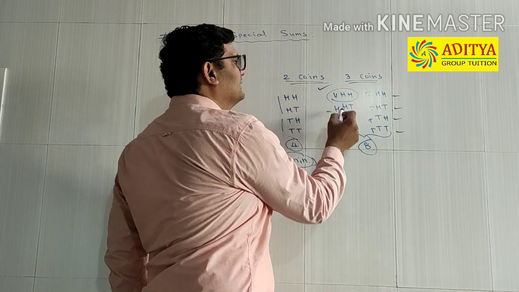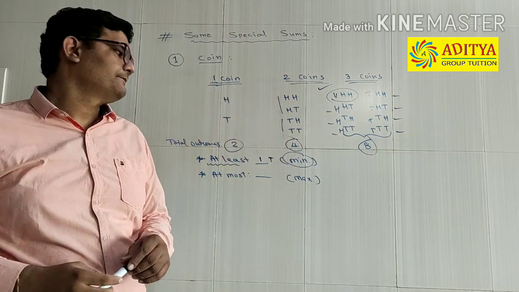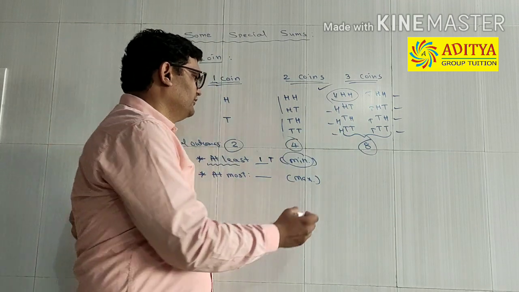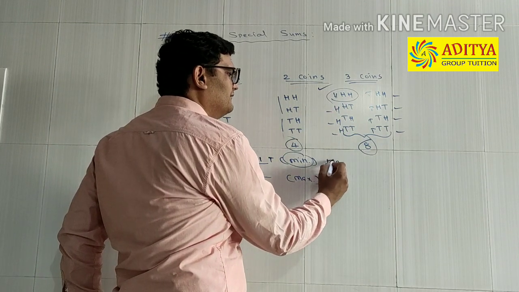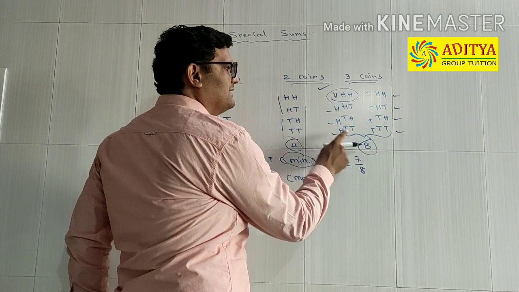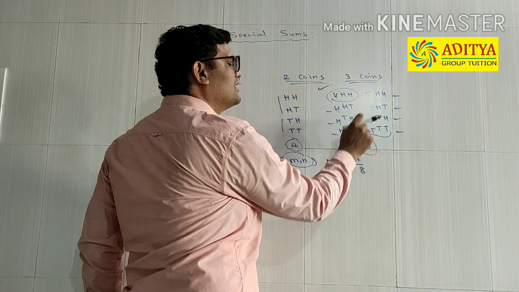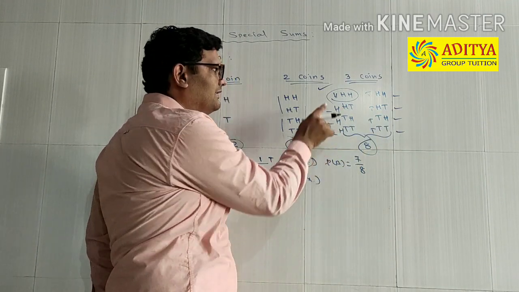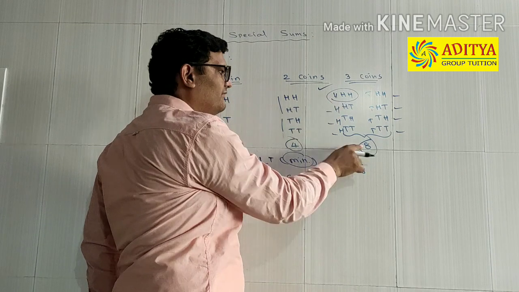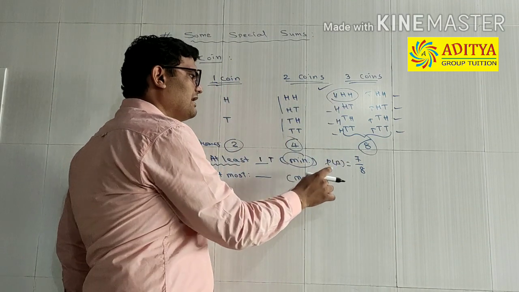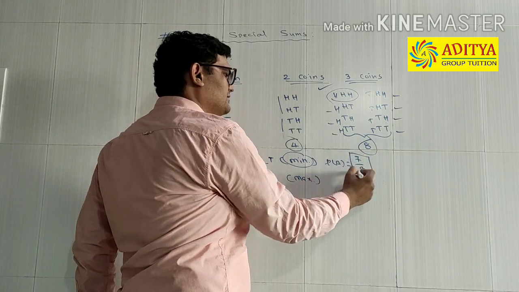Why haven't we selected this one? Because it does not contain even a single T. That's why we haven't selected it. So the probability for this event will be equal to 7 upon 8. There are 7 outcomes which contain minimum 1 tail, out of 8. That's why our answer will be 7 upon 8.